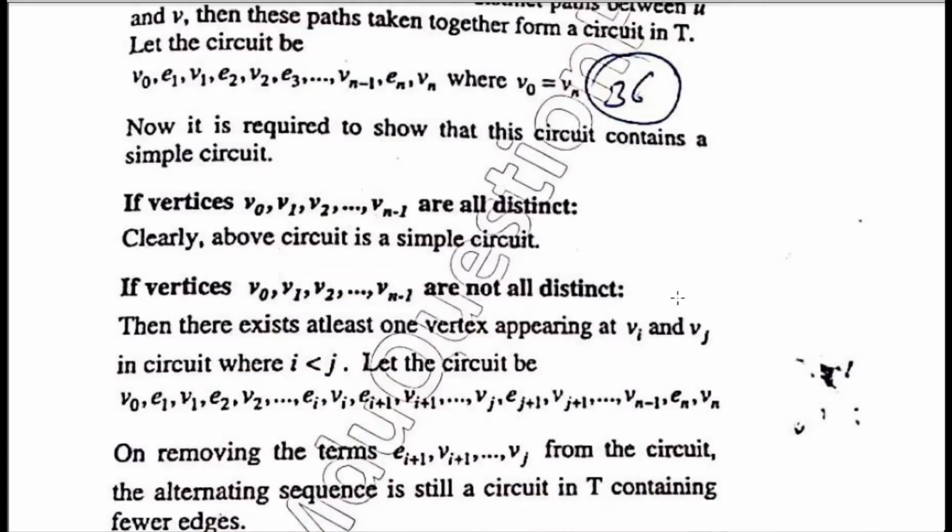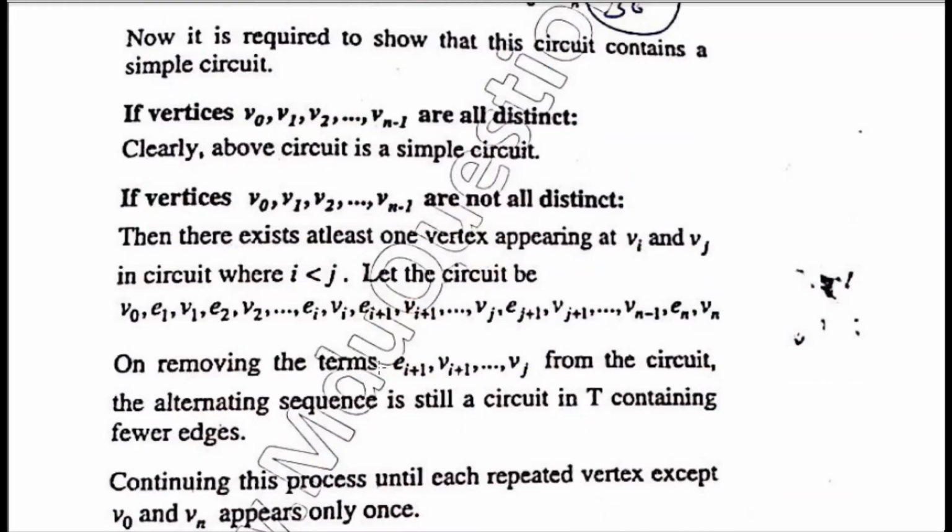So what is the definition of a simple circuit? A simple circuit is a circuit in which all the vertices are distinct. So if these vertices are distinct, then we have to prove nothing, because this circuit itself is a simple circuit. But if these vertices are not distinct, it means there exist at least two vertices which are equal. Say these two equal vertices appear at the ith and jth positions, meaning these two vertices are Vi and Vj, where i is less than j.